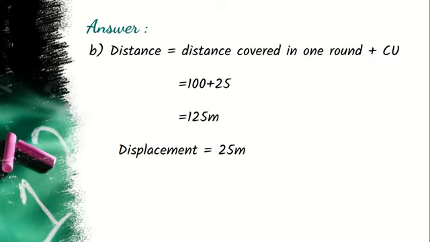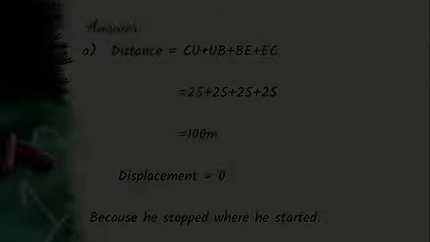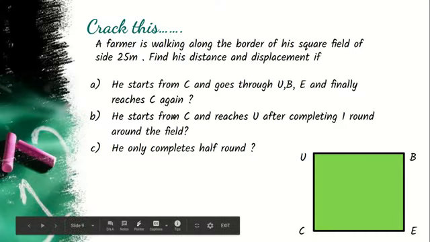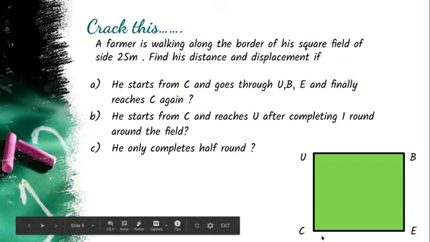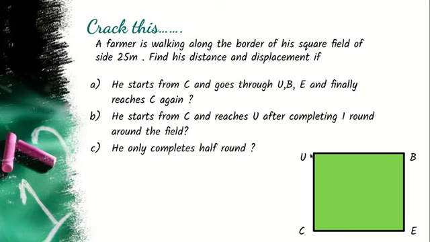Now, moving on to the second part of the same question, displacement and distance you need to calculate. So there the distance covered is one round plus one side. That is, you can say that from C he reaches U. So you can see that after completing one full round, he is covering this side CU. At this point we need to find his distance and displacement.